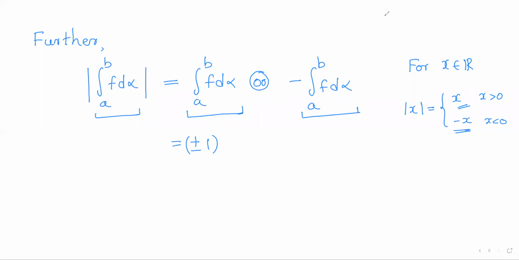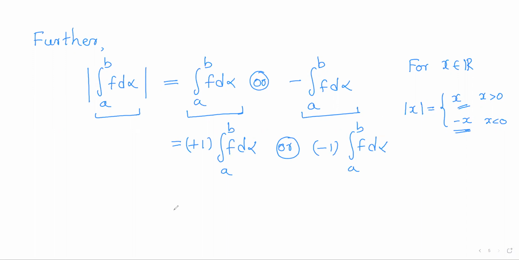So it is either plus 1 times or minus 1 times the Riemann-Stieltjes integral.